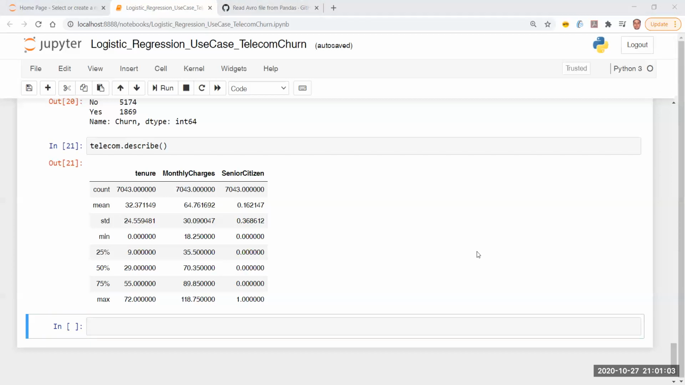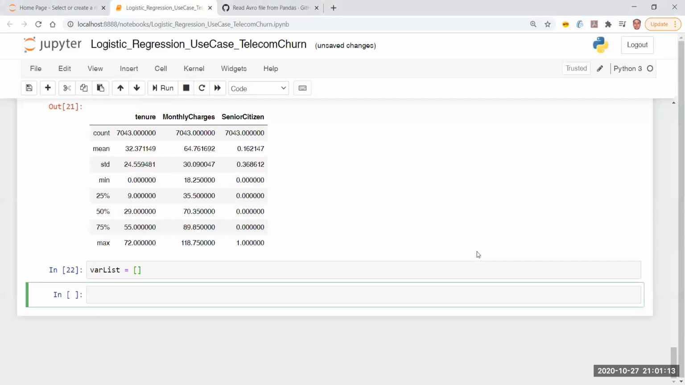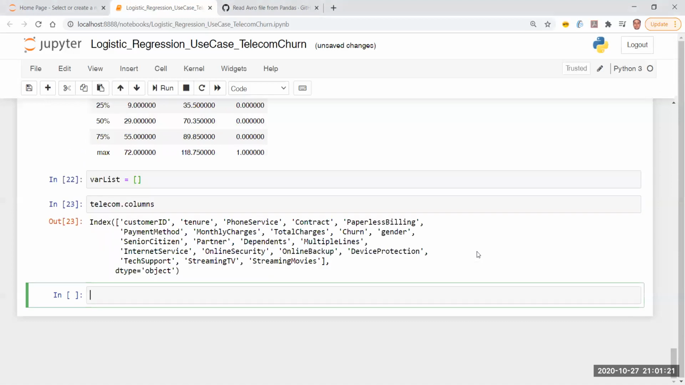So first of all, I'm going to create a var list. This is a variable that I'm going to create, and as of now let that be empty. And then telecom dot columns. If I do telecom dot columns, I get the list of all the columns. From here, I can clearly see there are a certain set of yes no columns. What are those yes no columns? Let's try to write them down.